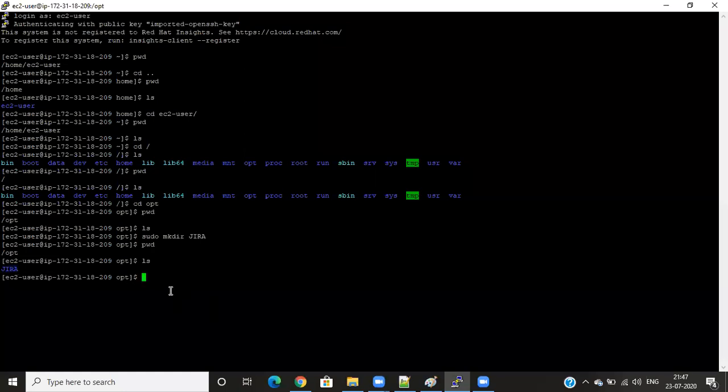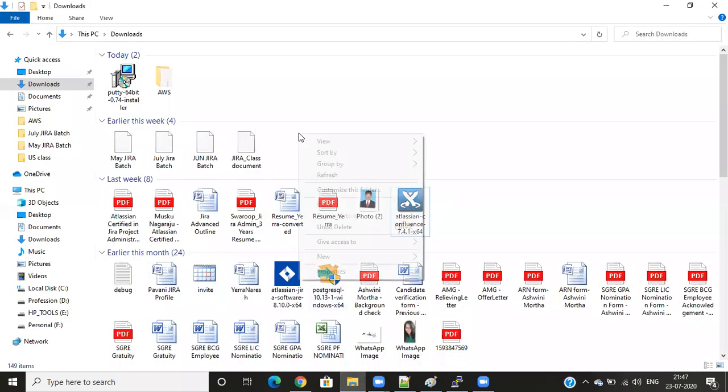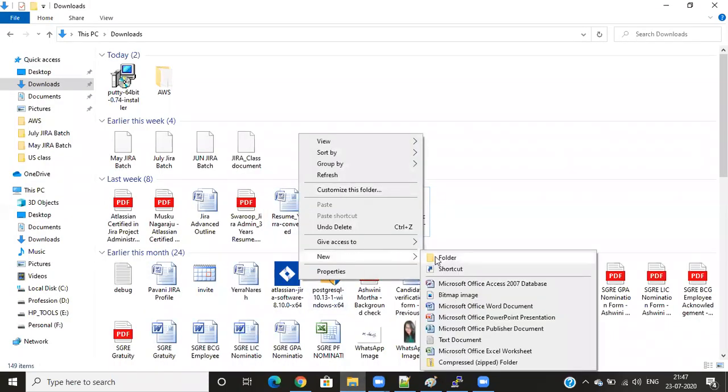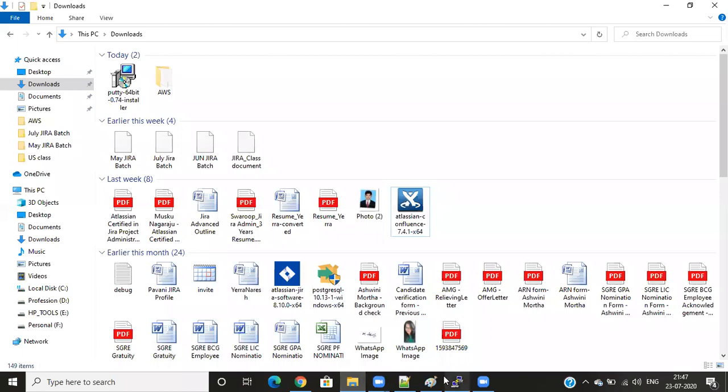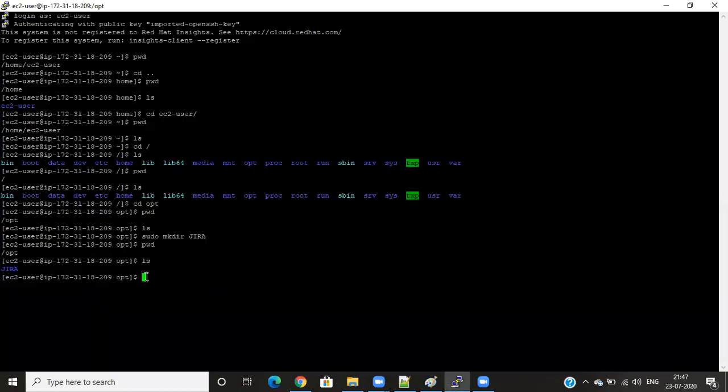So if you want to remove that Jira folder, what command? To create a new folder in Windows, you go to new and create a new folder. But in Linux, we need to enter commands. To remove it, enter sudo again, rm space hyphen rf, then enter the name. rm means remove, and this is the folder, Jira. When you enter it, it will be removed.